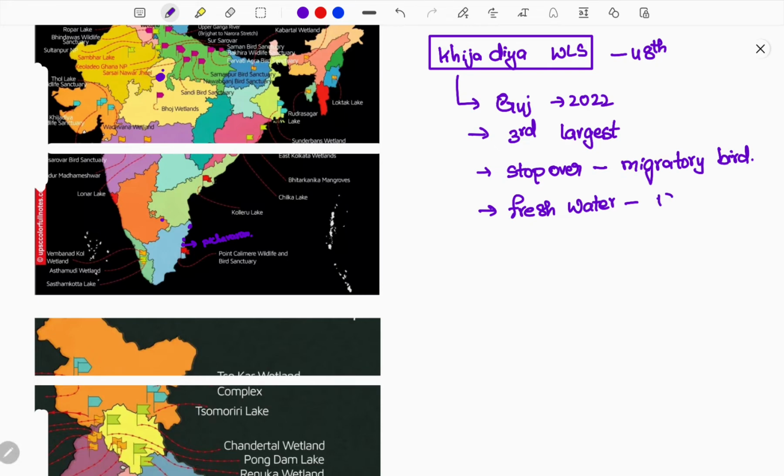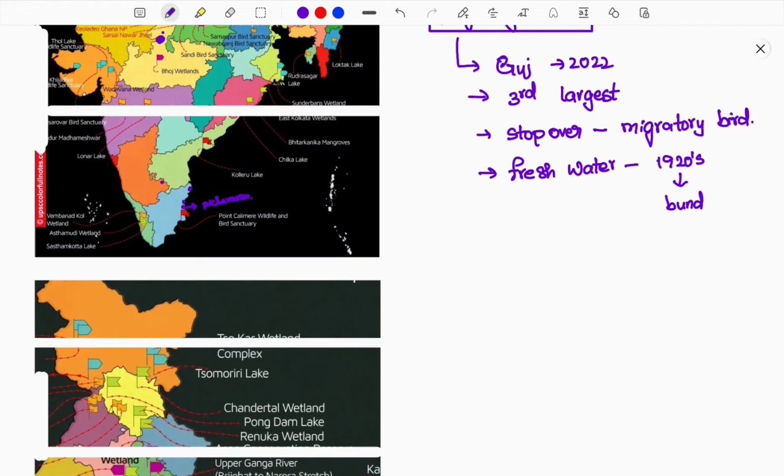See here, this has a story behind it. In the 1920s, the ruler of the Kutch region built a bund, so that the seawater or salt water doesn't enter this Kijadia Wildlife Sanctuary. So this has become a pure water wildlife sanctuary or wetland till now. And also this is a marine national park. Always remember one thing guys, if something is a marine national park, mostly it will be saltish water. This is a marine national park, still it is a freshwater, natural and pure water wildlife sanctuary.